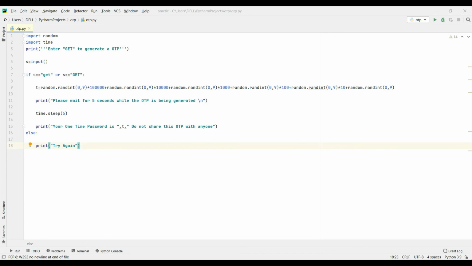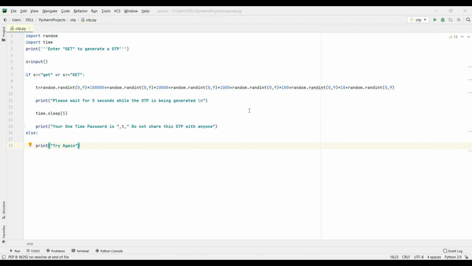Yes, so that's true. I have not learned the full Python in 2 weeks, yes, but I have learned the basics of Python in these 2 weeks. From my learning, I have made a small project that's an OTP generator. Yes, the OTP, that's the one-time password which we get when we do some bank transactions. So come, let's have a look at my OTP generator.